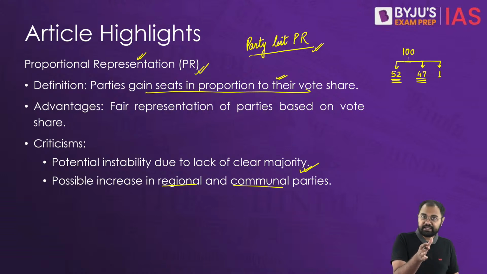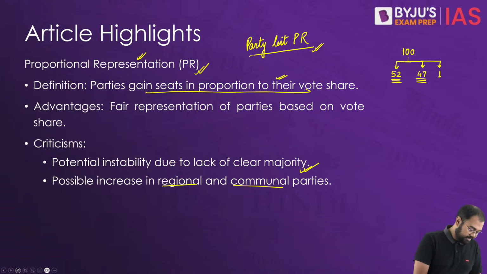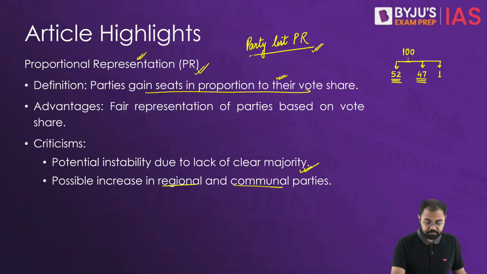This can reduce the direct accountability of the representatives to their constituencies, as the voters have less influence over which individuals are elected. So there will be a reduction in accountability, right?